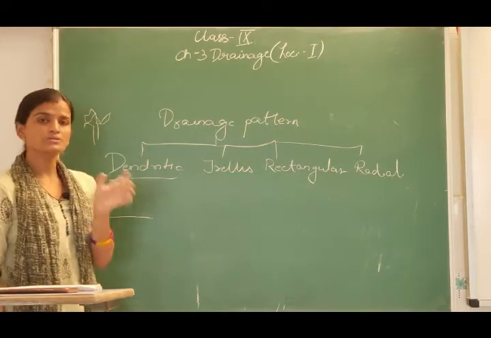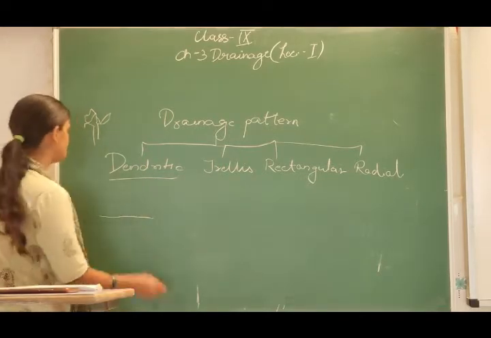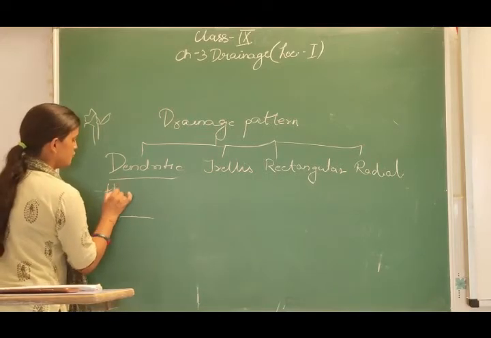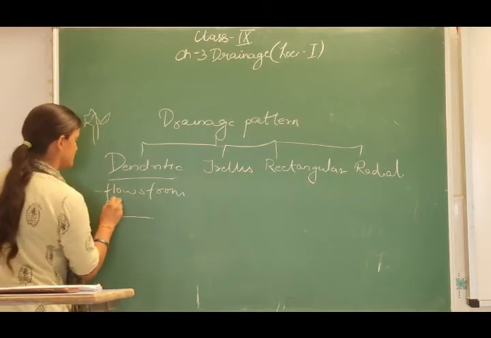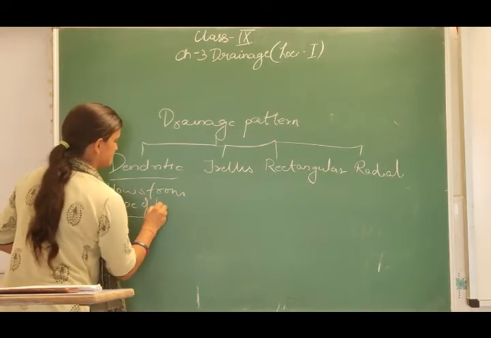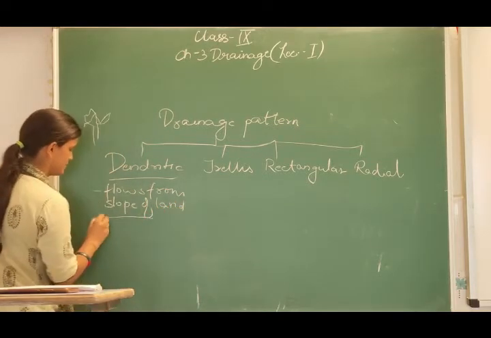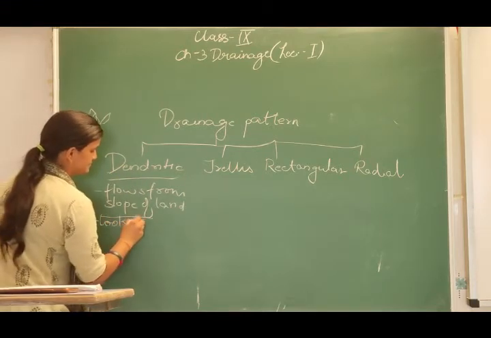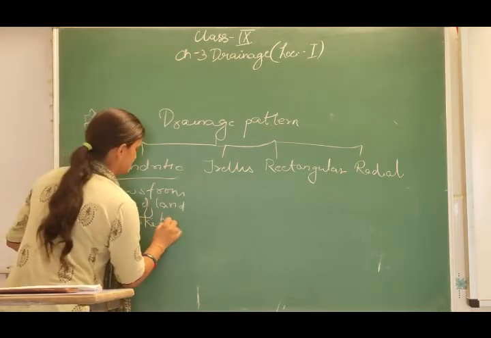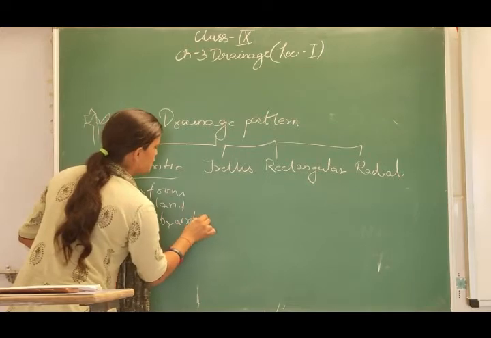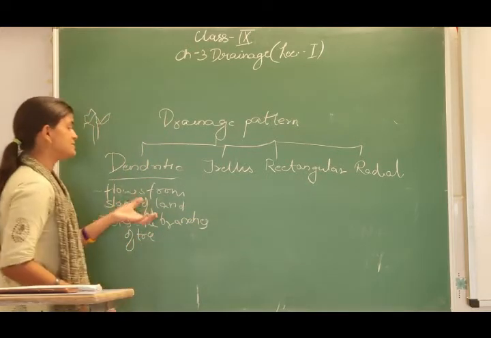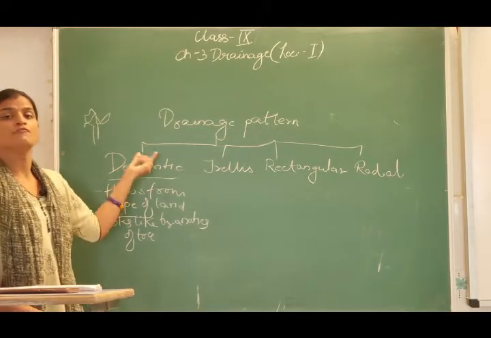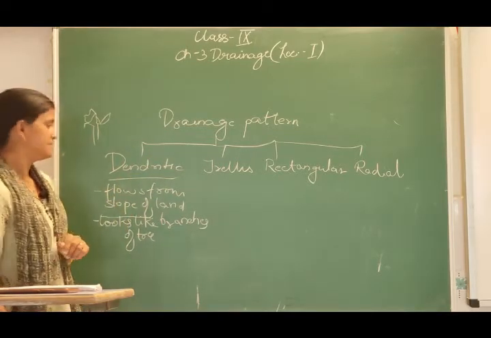Just as a tree has its branches, the same formation is here for the dendritic drainage pattern.